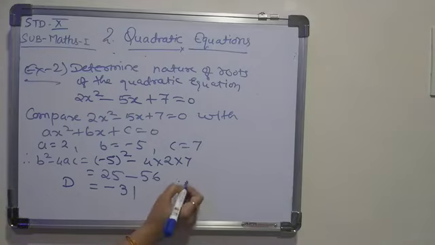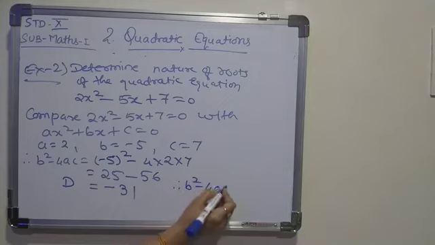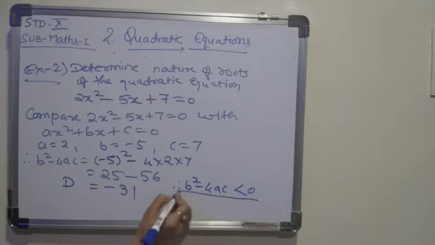Means your b square minus 4ac is less than 0. And just now we have studied the nature of the root. When the value of discriminant is less than 0, then the nature of the root is not real.